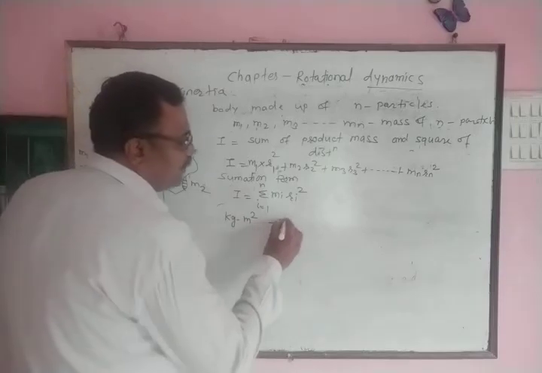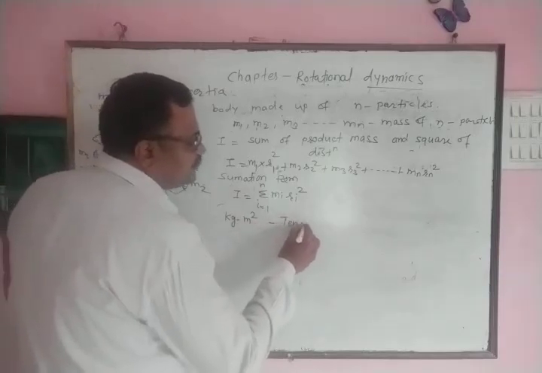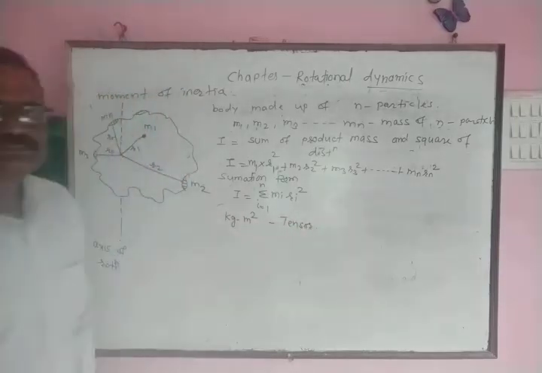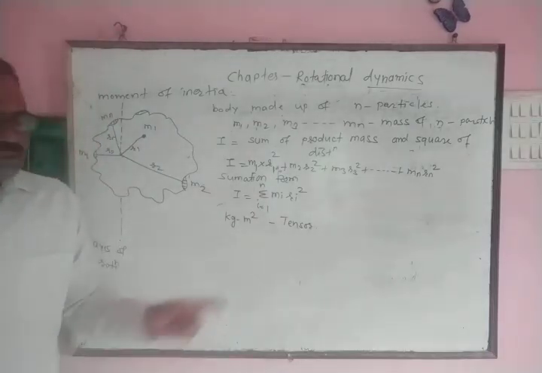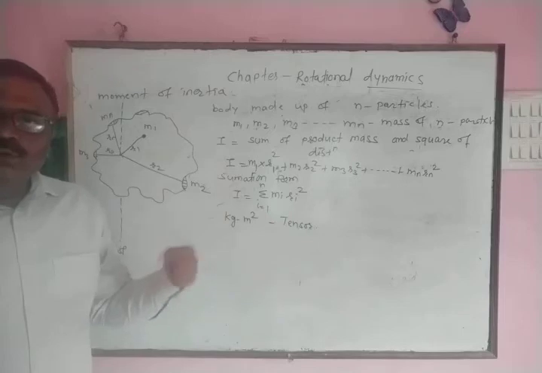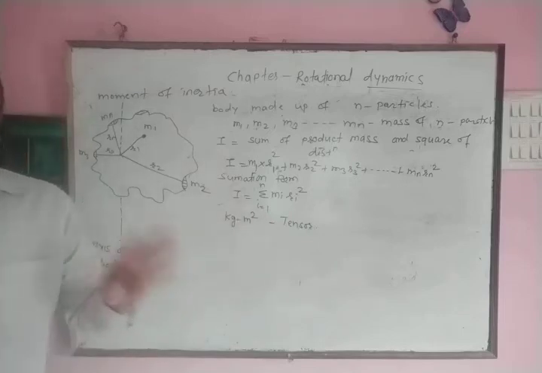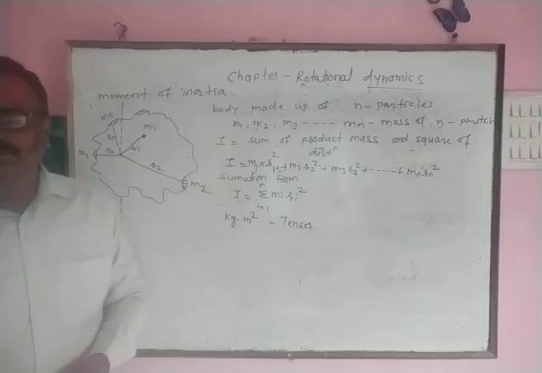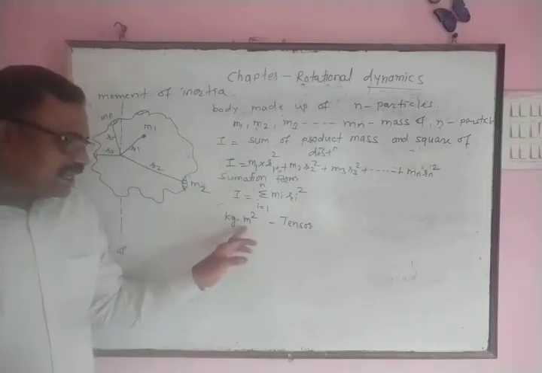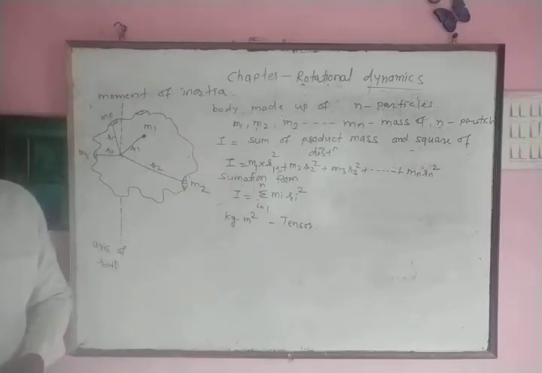Remember, moment of inertia is a tensor quantity. Now, what is tensor quantity? The quantity whose value changes with respect to direction is known as tensor quantity. Moment of inertia is a tensor quantity.